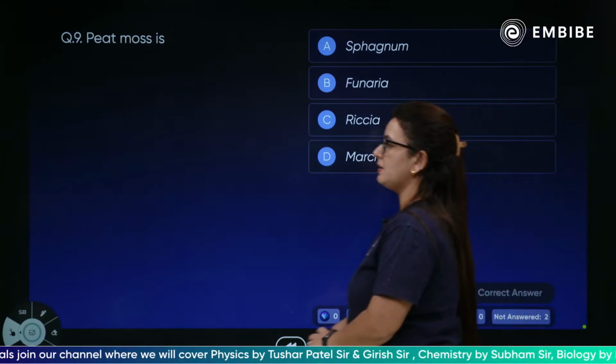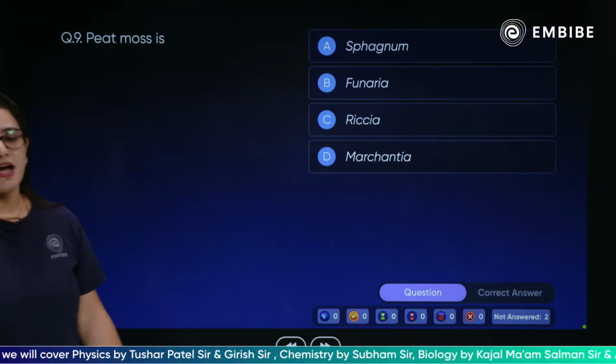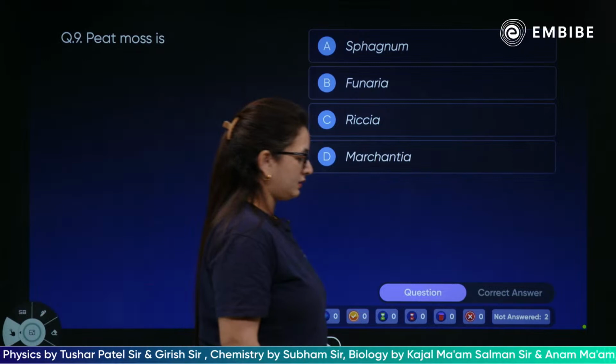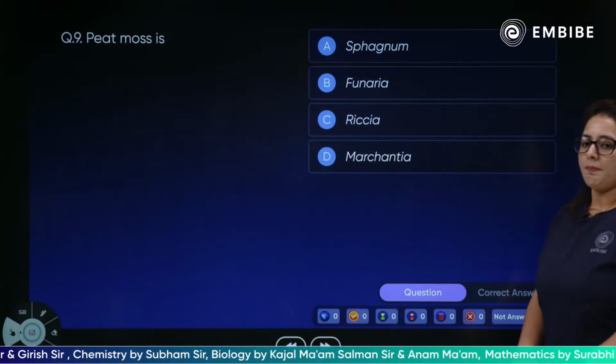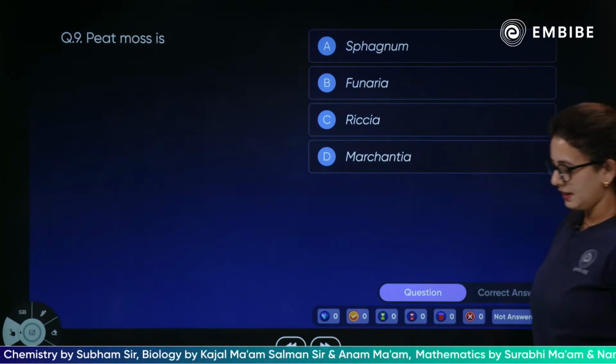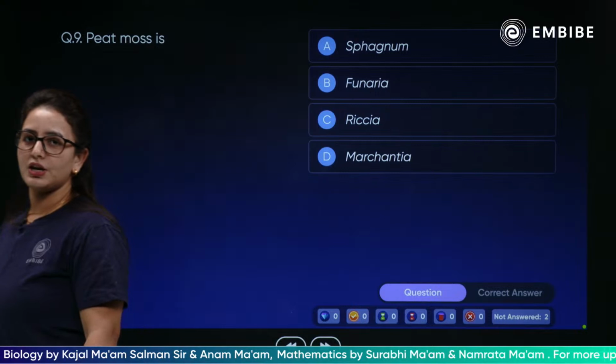What is the peat moss? Sphagnum, Funaria, Riccia, Marchantia. Come on, quickly answer.